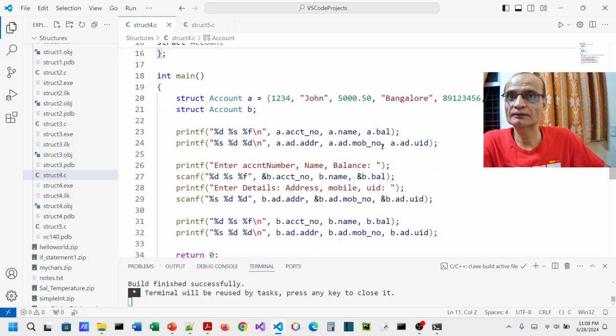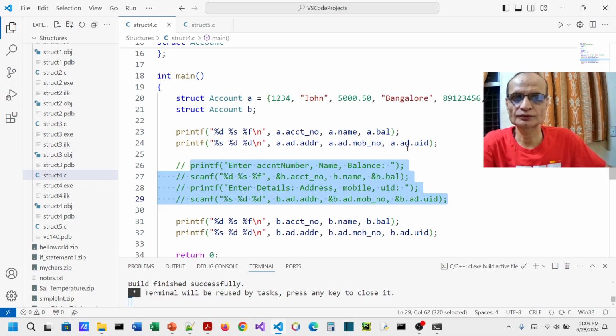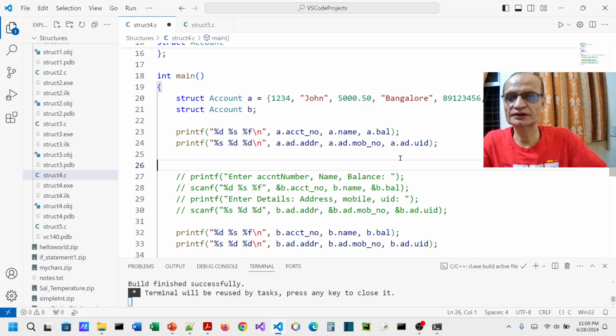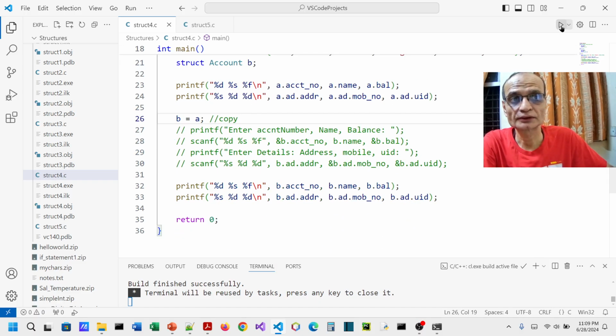In our previous video we used to take input from the user. For the time being, I will just comment this out. I don't want to take input from the user, and now I want B to have the same information as what I have provided in A. So how do I do that? The way I can do it is B is equal to A. This is the way I can just copy a structure. Here I can just do copy. If I do that, I hope it should work. So let's see this.